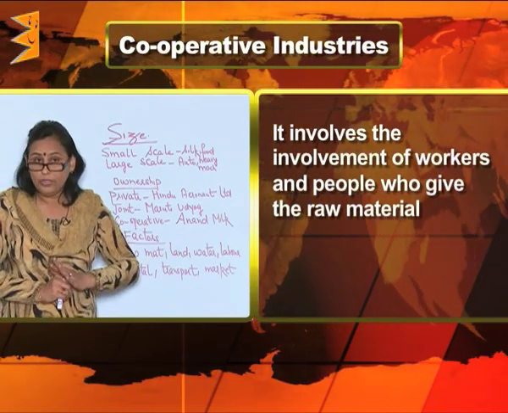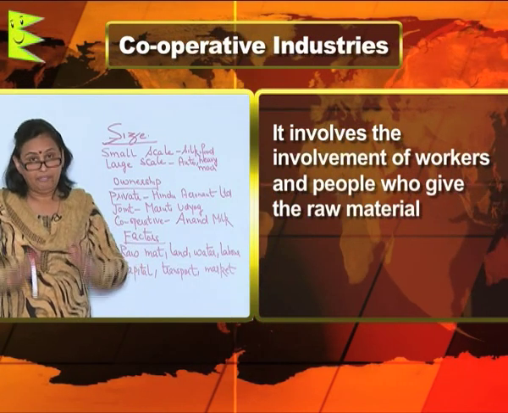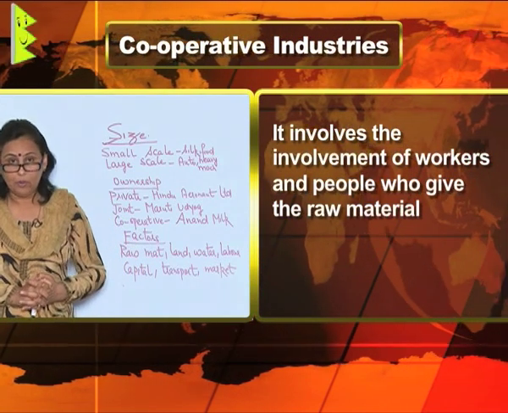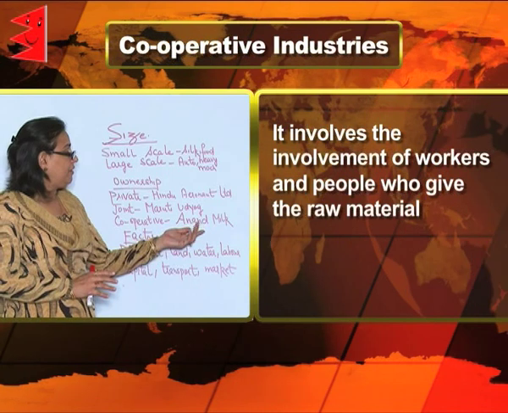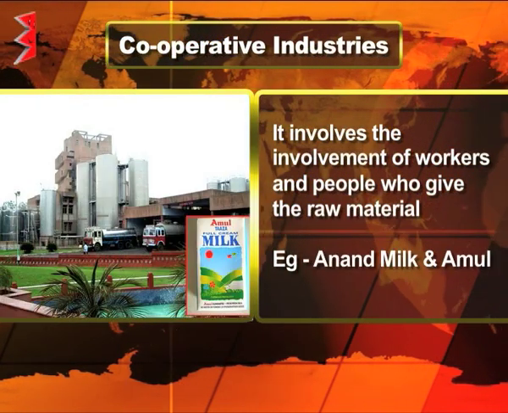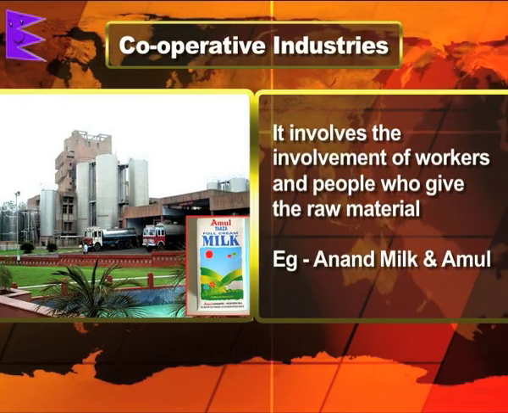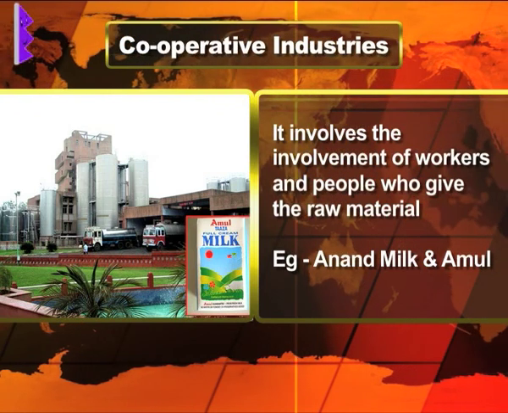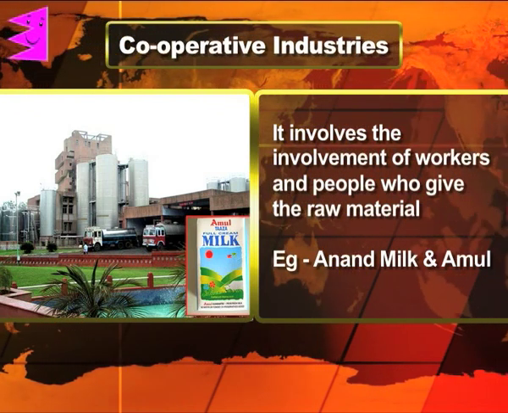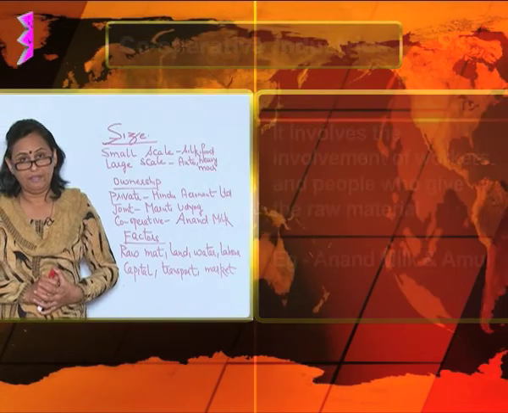And the most flourishing example that I can quote here is of Anand Milk, and you all know that the Amul that we use is the example of a cooperative sector.